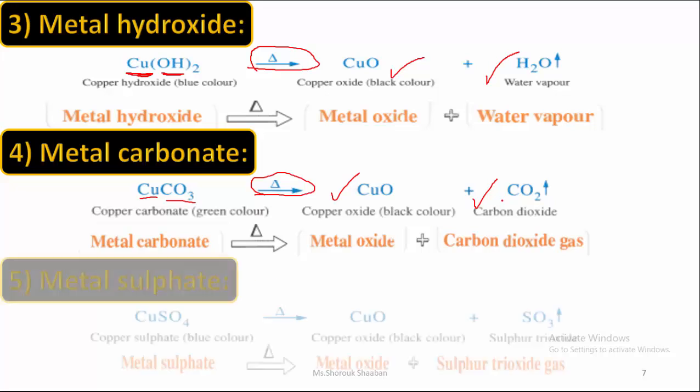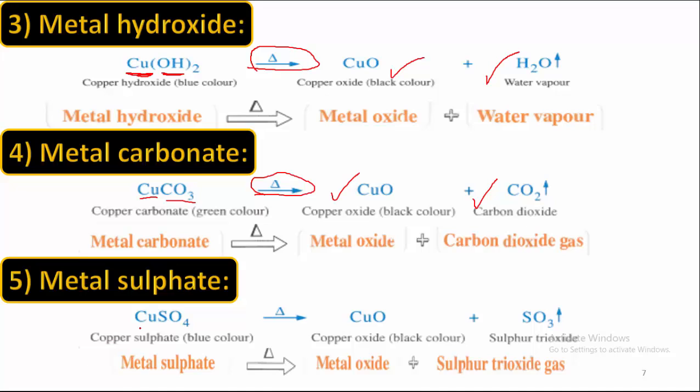Number 5, metal sulfate. This is the metal and this is the sulfate group. When I heat metal sulfate, again I will get the metal oxide, but the other compound will be different because I used sulfate. So it will give me sulfur trioxide. Again, as you note here, metal hydroxide, metal carbonate, and metal sulfate, all of them will give me the metal oxide. But the other compound will differ according to the atomic group that I used.